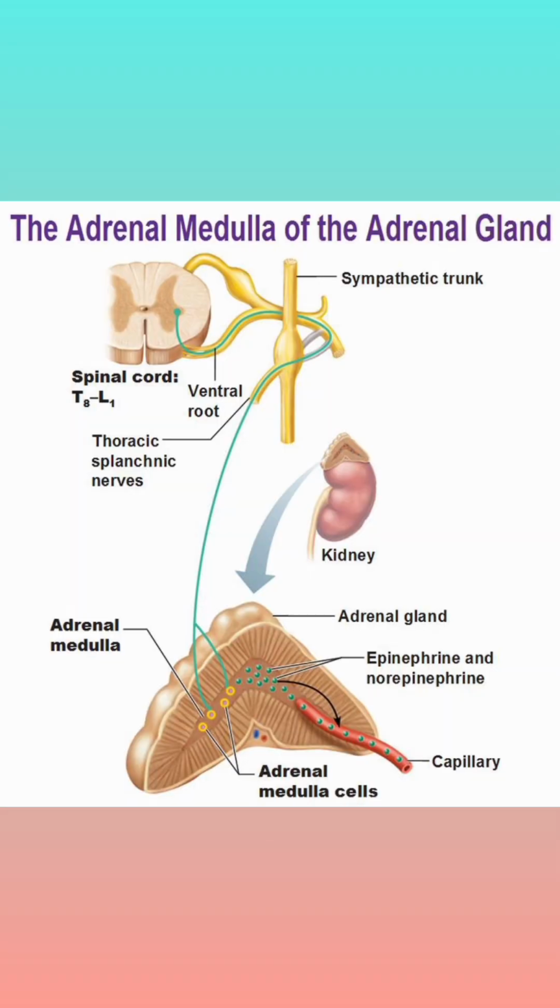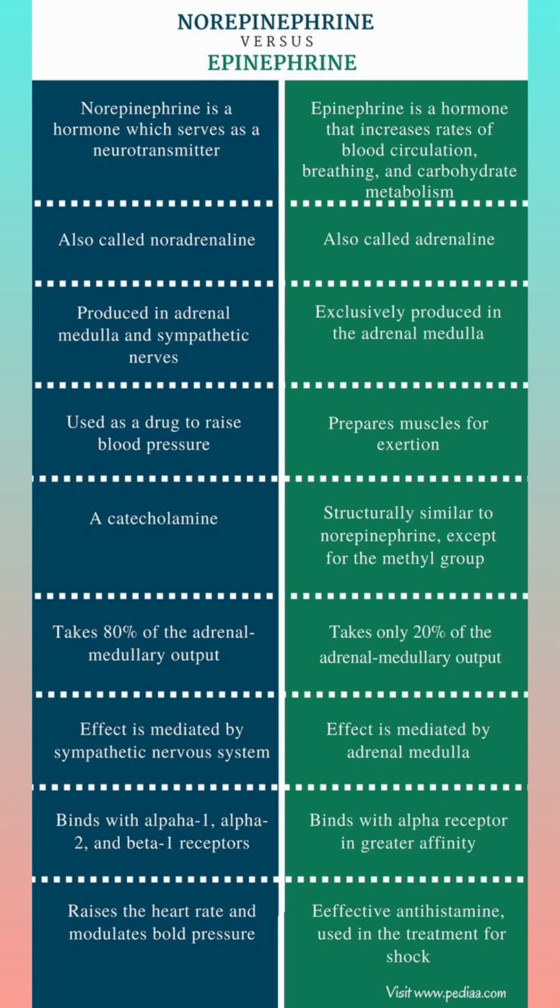Let us talk about the adrenal medulla. Adrenal medulla is known as the gland of emergency because it secretes emergency hormones, that is epinephrine and norepinephrine. These are tyrosine derivatives. They are not secreted during normal conditions, but during the fight or flight response. When you are in fear, say you see a snake, whether to fight the snake or run from the snake is decided by these two hormones. These two hormones are also known as catecholamines because they are made up of amino acids.